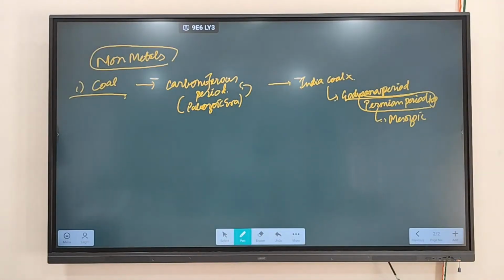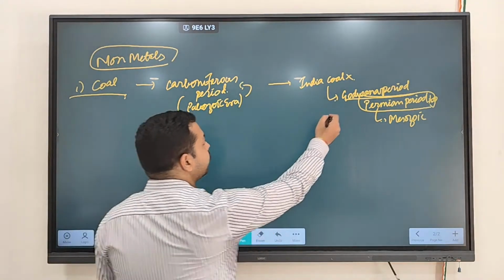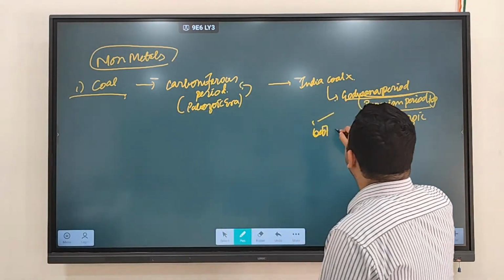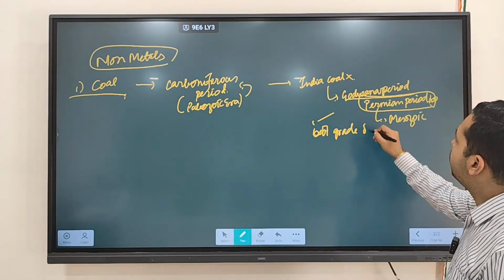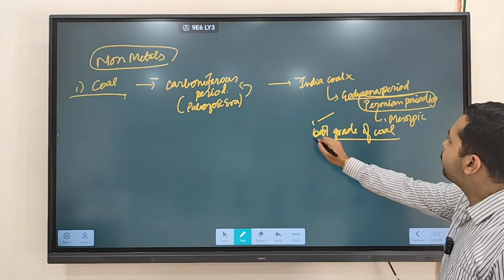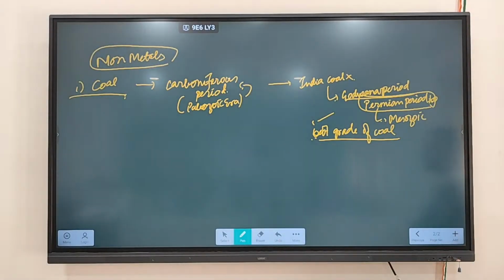So that's why we discussed India does not have the best grade of coal. Indian coal is from the Gondwana to Permian period. India does not have the best grade of coal, that you have to keep in mind.